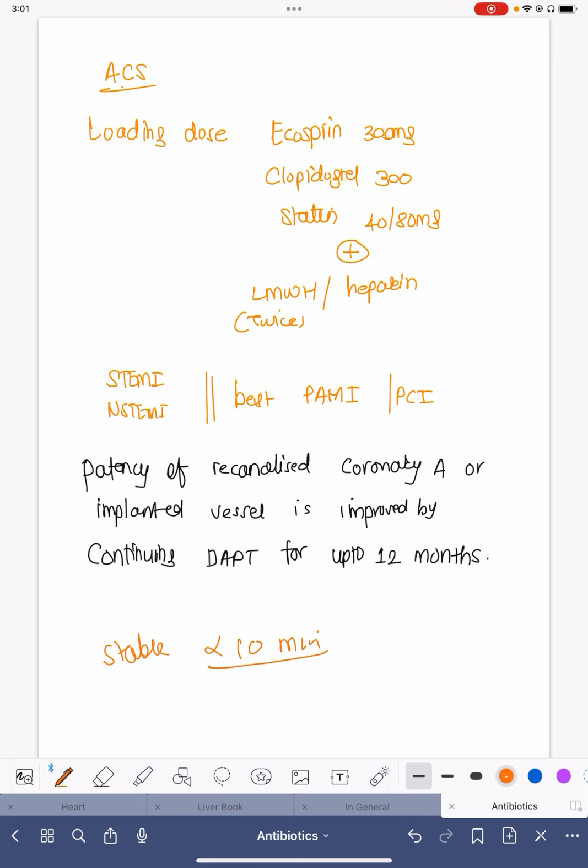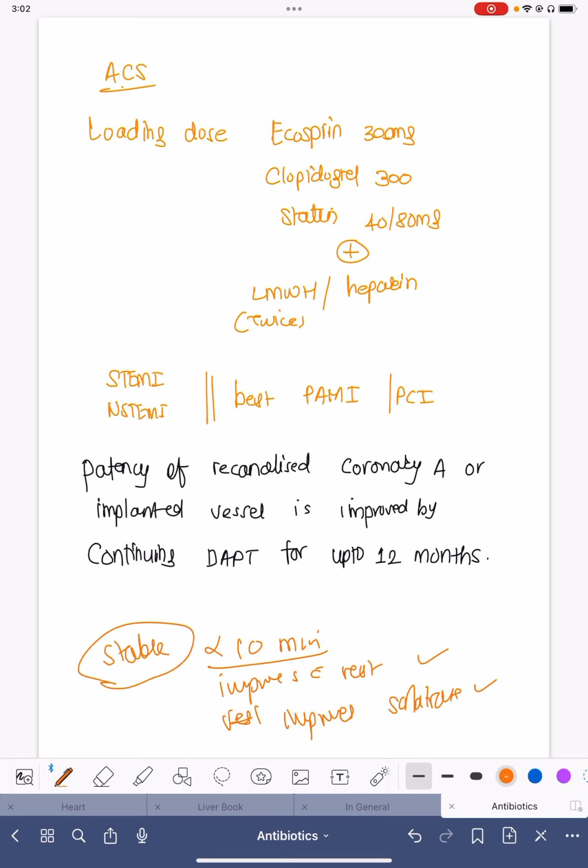The chest pain improves with rest. The chest pain improves with NTG, or with the Sorbitrate tablet. The chest pain which improves after rest or after Sorbitrate, or the pain which usually lasts less than 10 minutes, we call it stable.